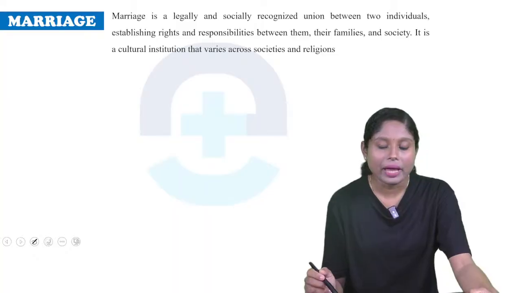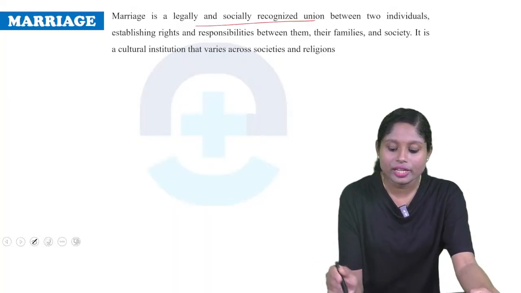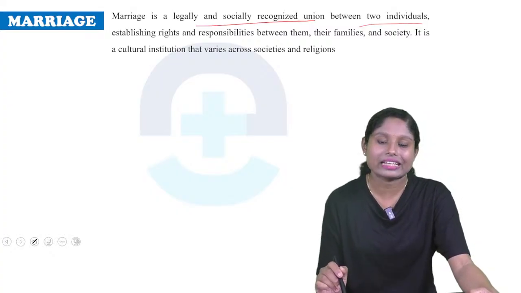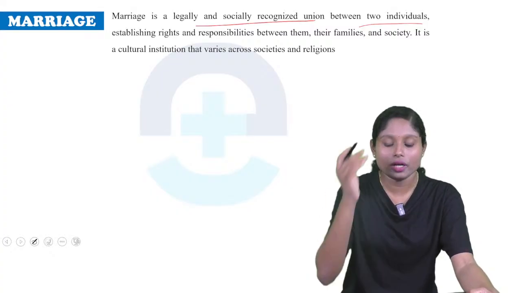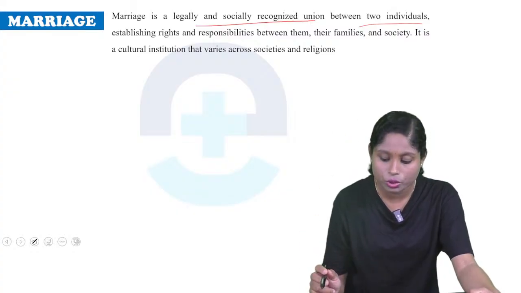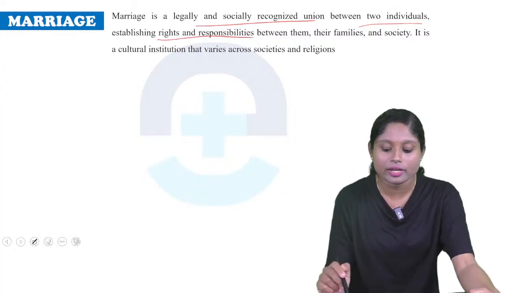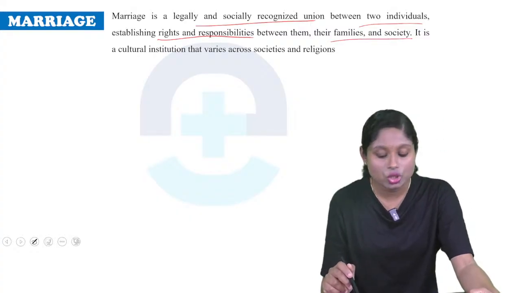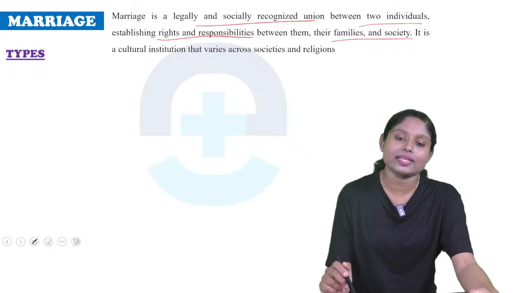Next we will see marriage. It's a legally and socially recognized union between two individuals. So it is socially acceptable, like two people living together. That is a legally and socially recognized union between two individuals, establishing rights and responsibilities between them, their families and society. It is a cultural institution that varies across societies and religions.